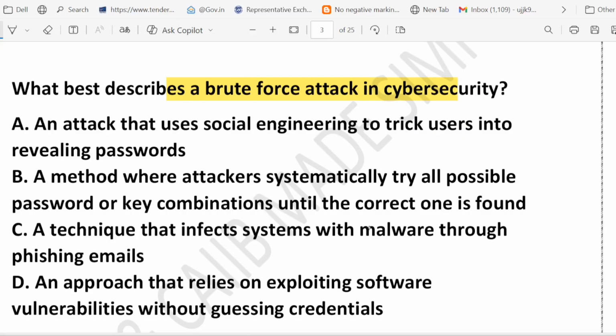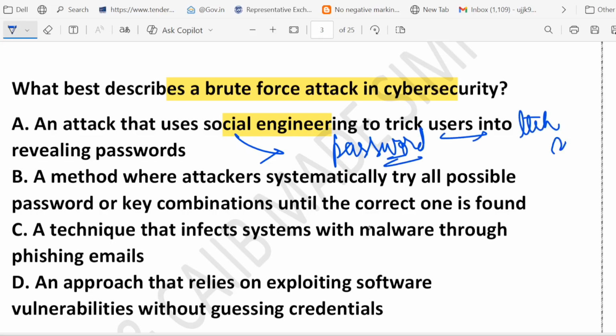So if you look at option A, the key point they have used is social engineering. You know what it means? Basically, it means tricking people into giving their password, like pretending to be tech support. That is not brute force, right? Brute force is about guessing passwords, not manipulating humans. This is all about manipulation. So option A is wrong.